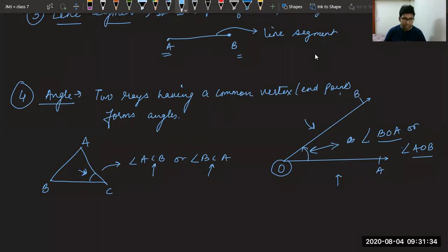If you are saying it is ABC, you are wrong. This is not an angle, but it is also an angle. Okay, they are part of a ray only. Don't confuse with that. It is angle only. Similarly, if I want to name this angle, it is angle B or angle ABC or angle CBA.